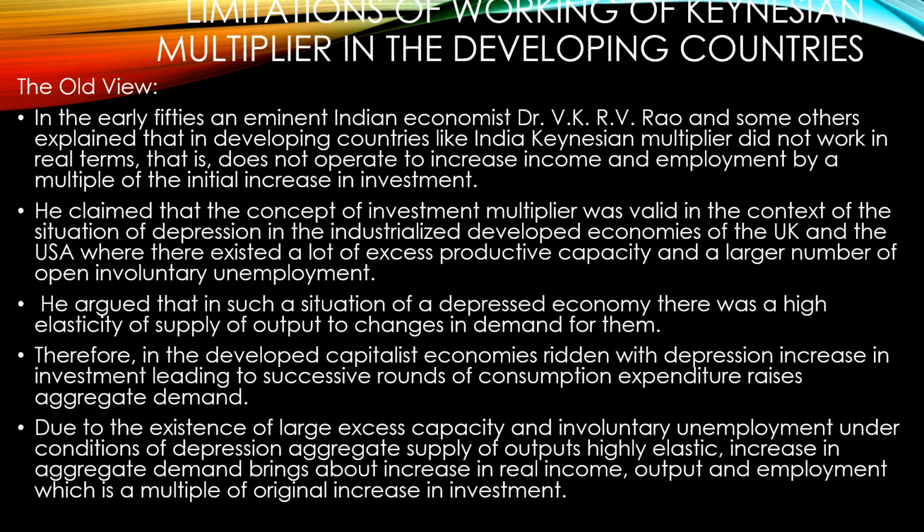Now, try to understand the limitations of the working of the Keynesian theory of multiplier. We have two different views. One is the old view, and secondly we have a modern view. Just understand the old view now. In the early 50s, an eminent Indian economist, Dr. V.K.R. Rao, and many others explained how this concept of multiplier worked in developing economies like India.